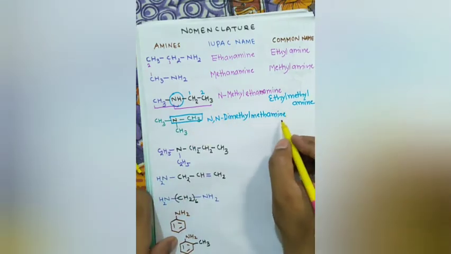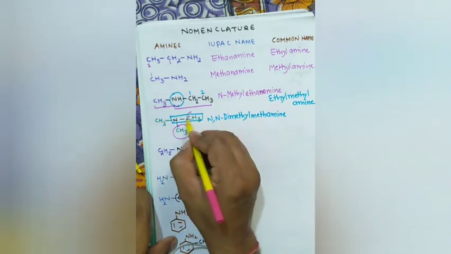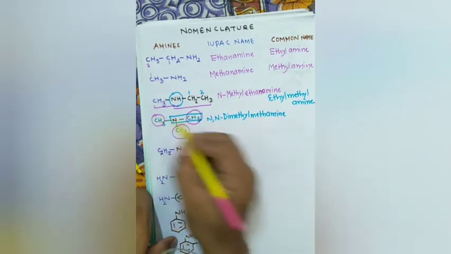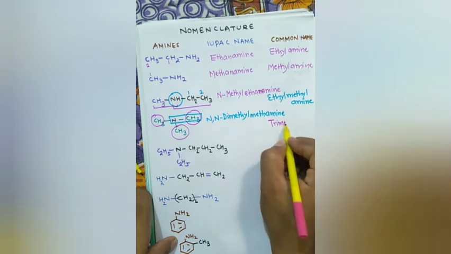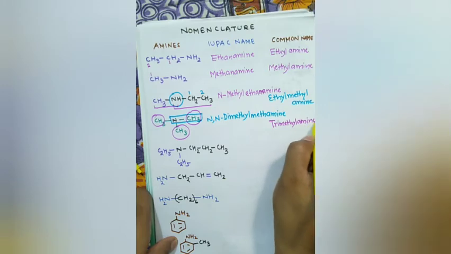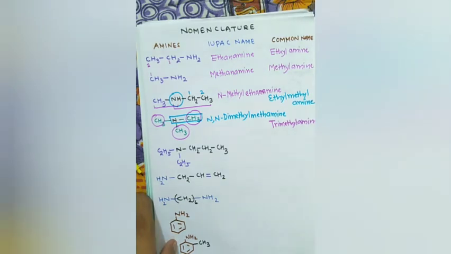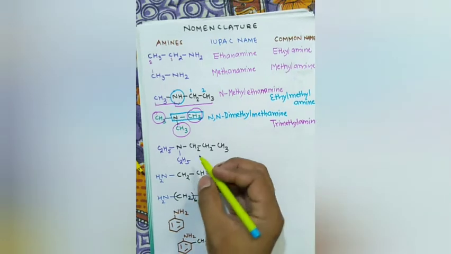What is the common name then? 3 methyl groups are there. That's why trimethylamine. The common name is trimethylamine. Okay. Now, what about this? We have to select the longest carbon chain containing nitrogen.